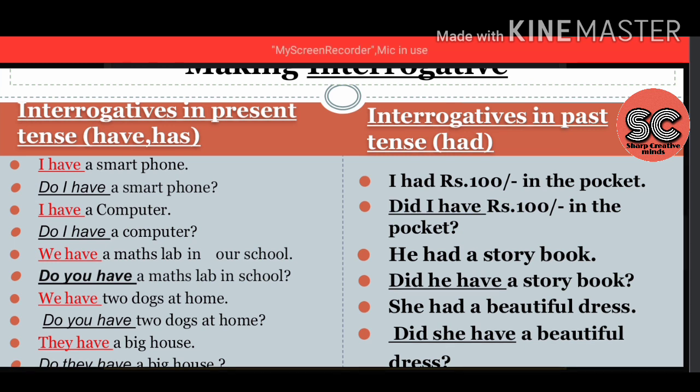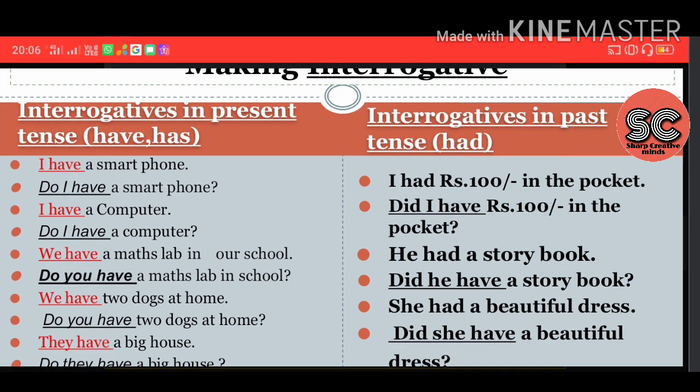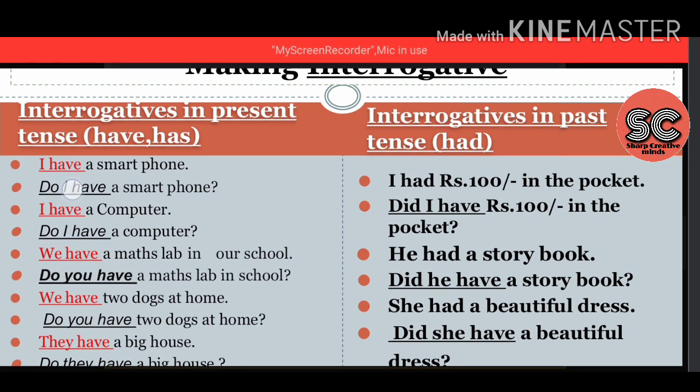Do is the helping verb here. It is added before the subject. Do I have a smartphone? If anybody questions, or if you ask yourself, do I have a smartphone?